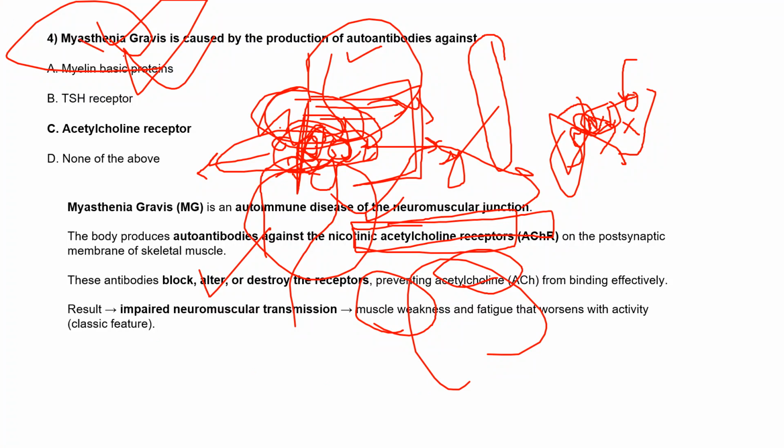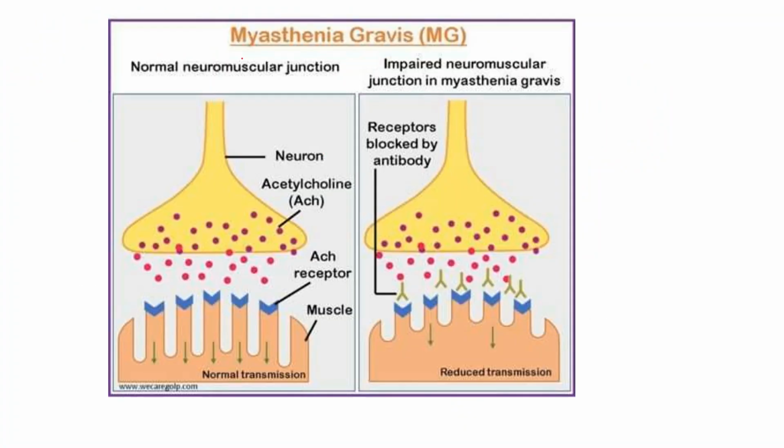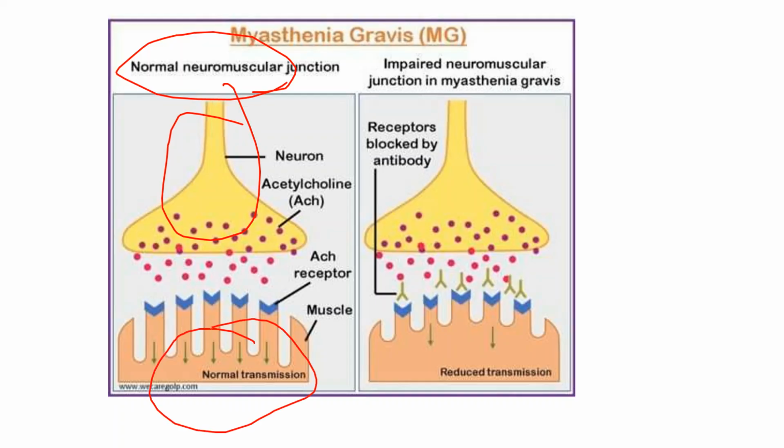Myasthenia gravis is mostly caused by the production of antibodies against the acetylcholine receptor, so acetylcholine will not be able to bind to those receptors. Here is the normal neuromuscular junction. We can see the presynaptic neuron and the postsynaptic side. The neurotransmitter comes from the presynaptic neuron and binds to the acetylcholine receptors on the muscle, and they give the signals.